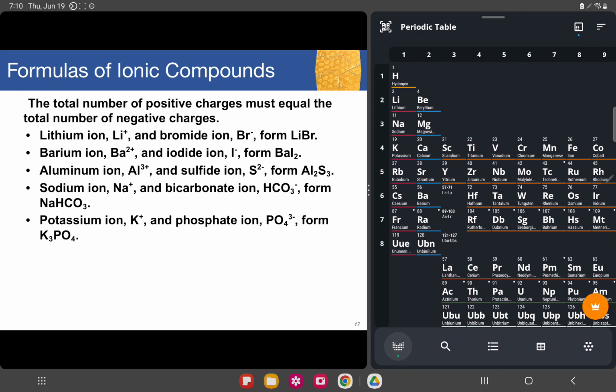But if we are going to check, say for example in this bicarbonate, we have HCO3 and then an oxidation number of negative 1. This, remember, is the oxidation number of the whole bicarbonate. The computation of this one would not be equal to 0 since the totality of the oxidation number is equivalent to negative 1.